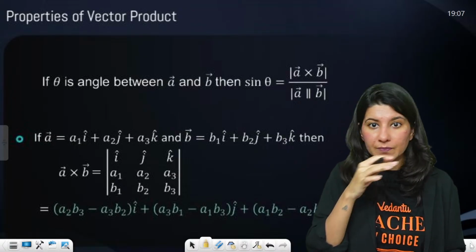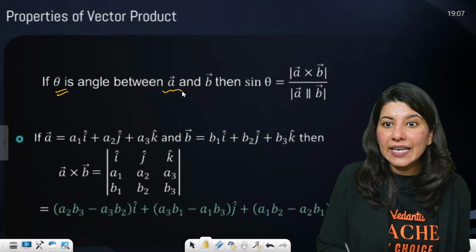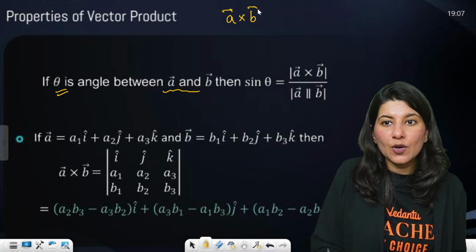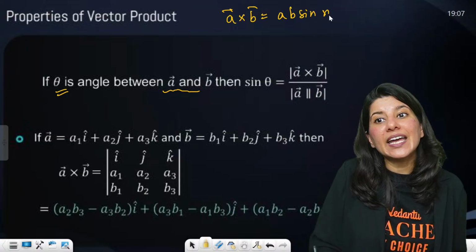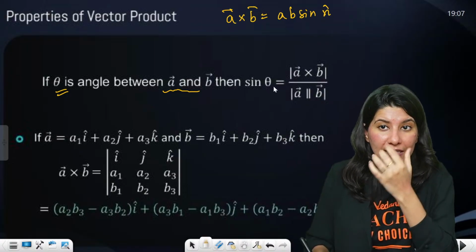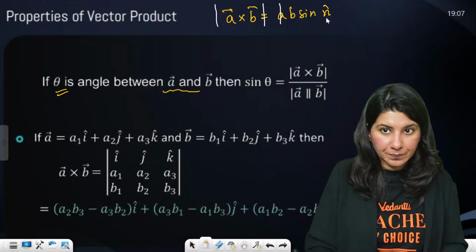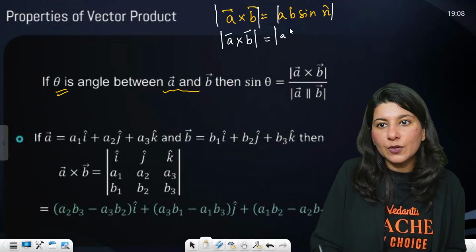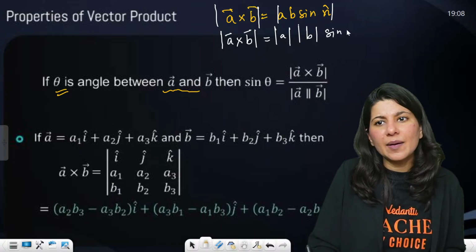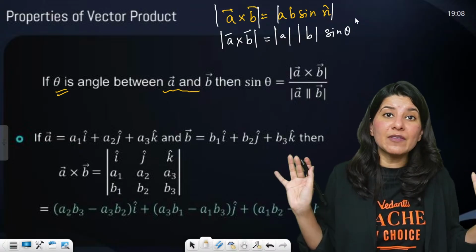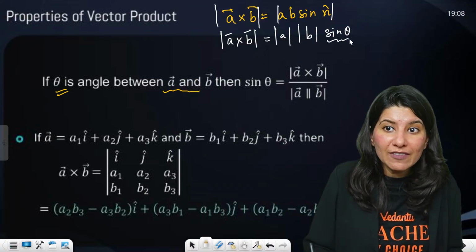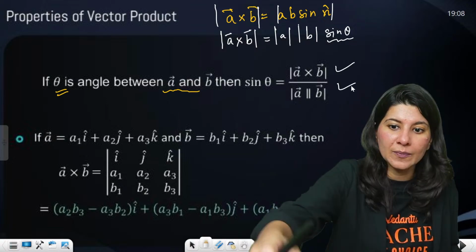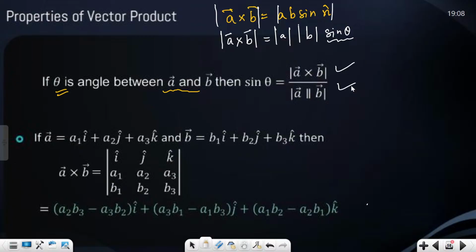Okay. All right. Now, if theta is the angle between A and B, then sine theta will be what? Okay, hold on. See, I told you, A cross B is what? Tell me. Ma'am, AB sine theta n cap. What will be the magnitude? If I take magnitude both sides, then magnitude of A cross B will be magnitude of A, magnitude of B, and sine theta, and magnitude of n cap will be 1. So I can just disappear it. So if you calculate the value of sine theta, you will get magnitude of A cross B upon magnitude of A times magnitude of B. Are you getting it?